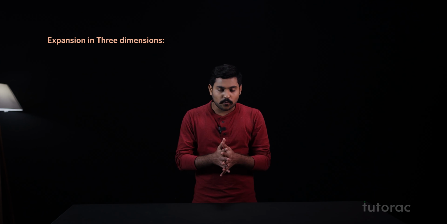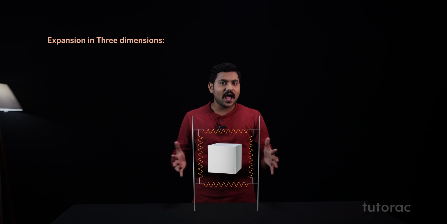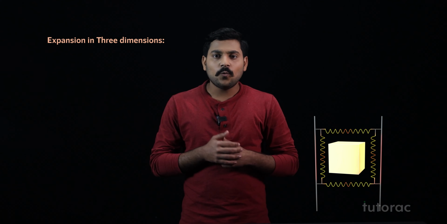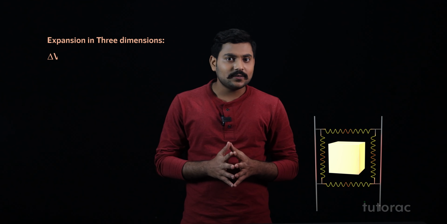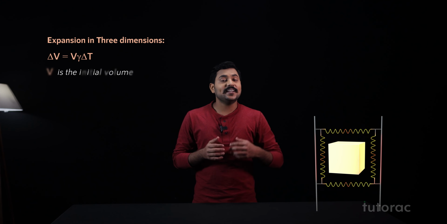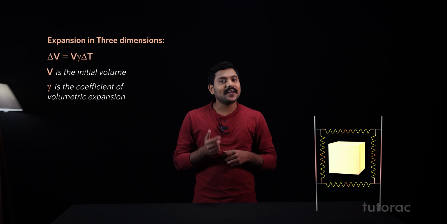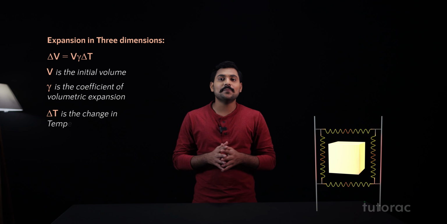Similarly, we can also generate a relation for a volumetric body. Suppose I have a cube. Now, if I again increase the temperature of this cube by the same temperature difference delta T, what is the change in the volume? Again, we write delta V, the change in volume, equals V gamma delta T. Here V is the initial volume, gamma is the coefficient of volumetric expansion, and again delta T is the change in temperature.